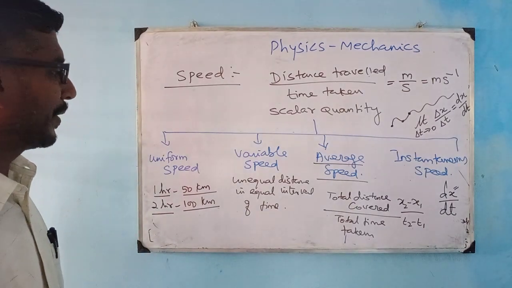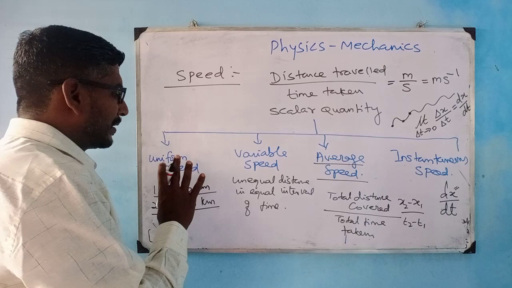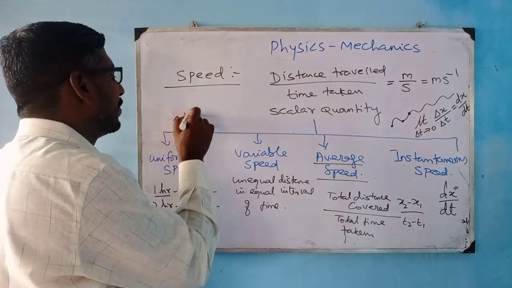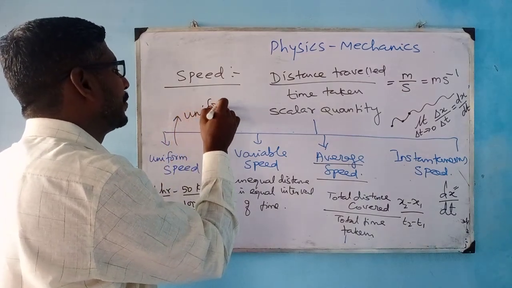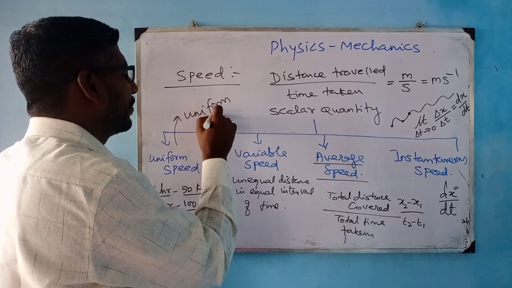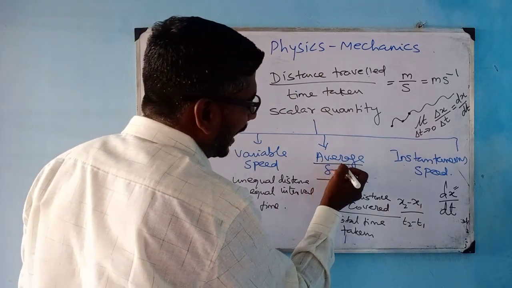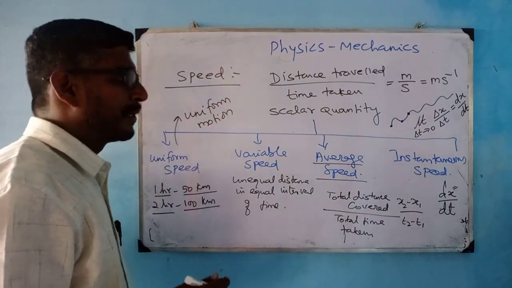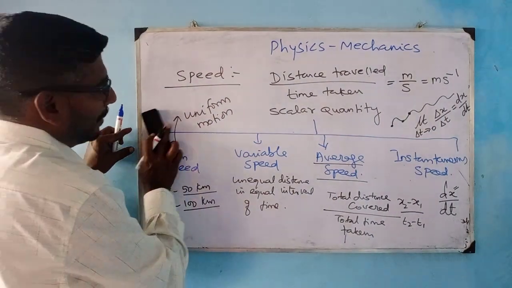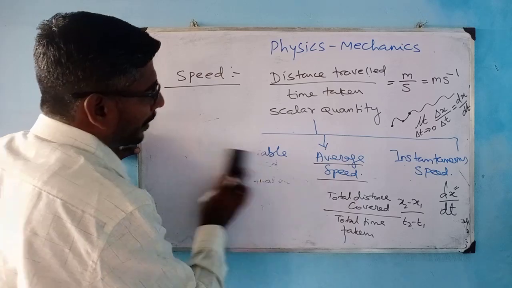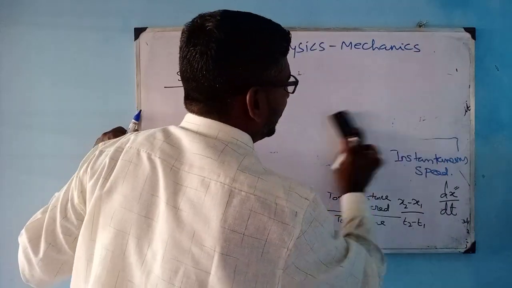So from the examination point of view, sometimes sums can occur here in uniform motion, with equal interval of time, and sums can occur in average speed.